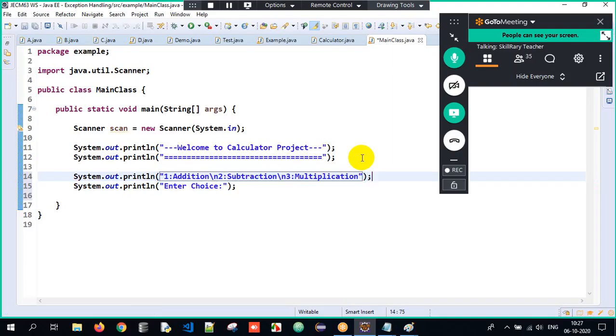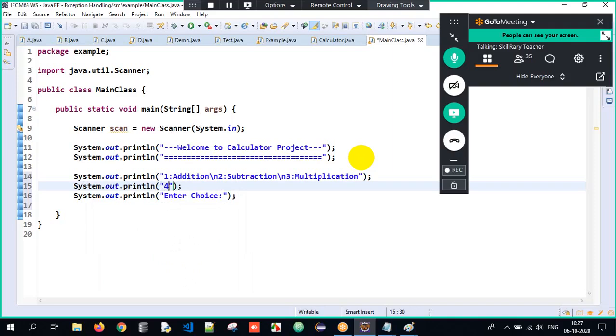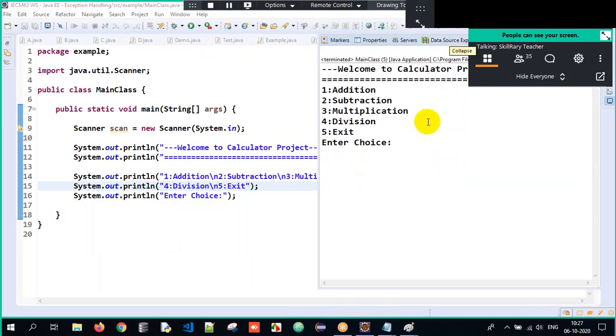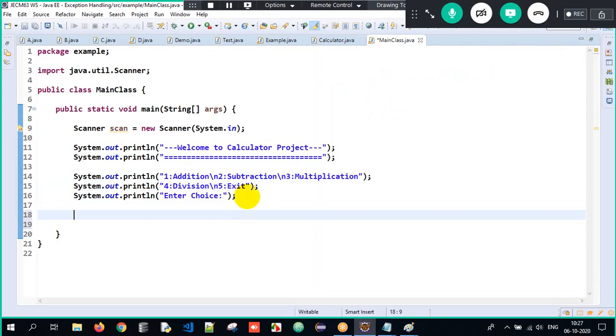Four for division, and backslash n. Five for exit. Once you execute the program, look what is happening: welcome to calculator project, 1 for addition, 2 for subtraction, 3 for multiplication, 4 for division, 5 for exit, and enter choice.